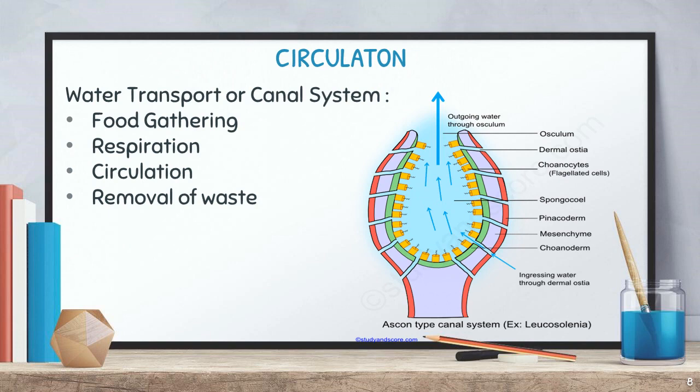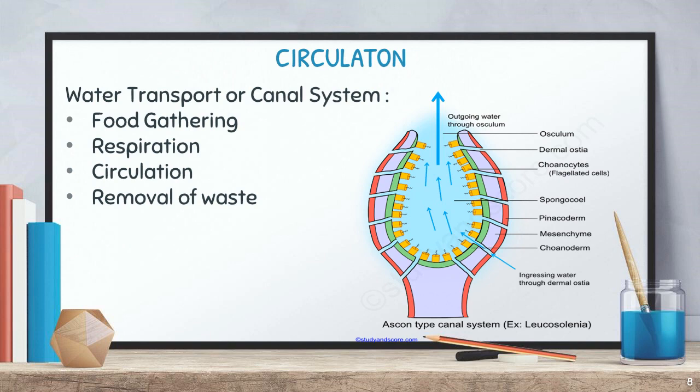Okay. And can you see these ostia? Ostia are holes found in the outer surface of this wall. They connect to the inner cavity, the blue color, which is called the spongocoel. So the ostia connect the outer environment to the inner environment. Is it clear? Through these ostia, the water is moving inside. The water will bring oxygen and nutrients.